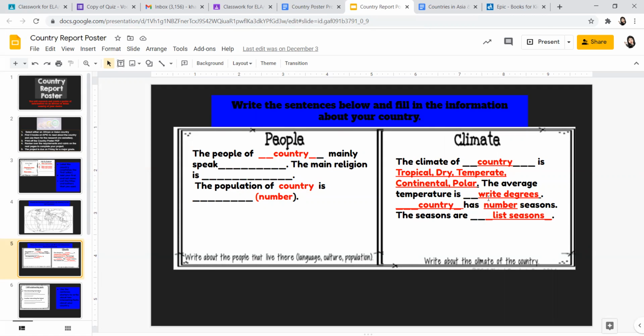You should be able to find out the average temperature. And how many seasons does this country have? Does it have all 4 seasons, or is it mainly just very tropical and only have 1 season? That's the information that you're going to find out when you read.